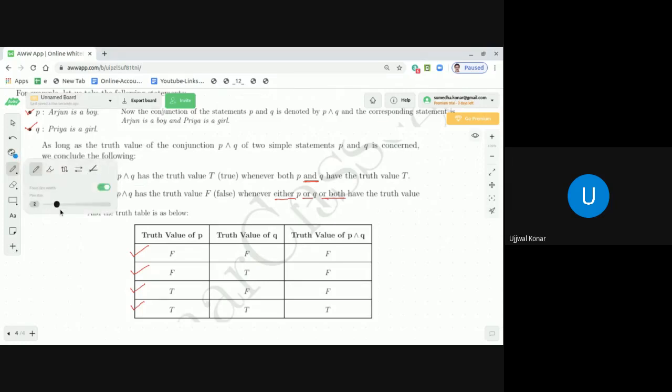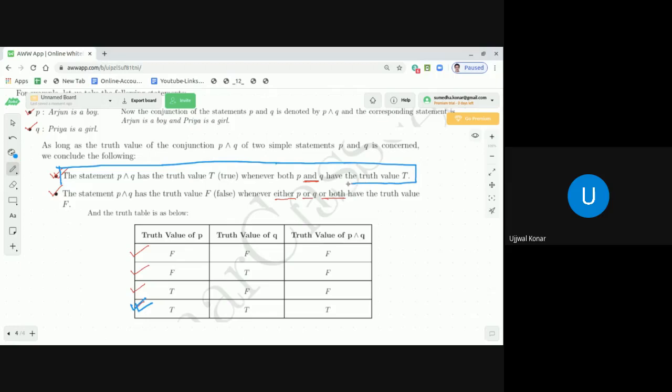I repeat this statement: the statement P and Q has the truth value T whenever both P and Q have the truth value T. So let me mark this statement, and what has been represented by this in the truth table is the last row. So the last row in the truth table is representing the first statement.